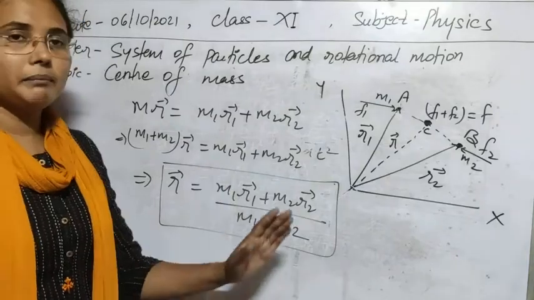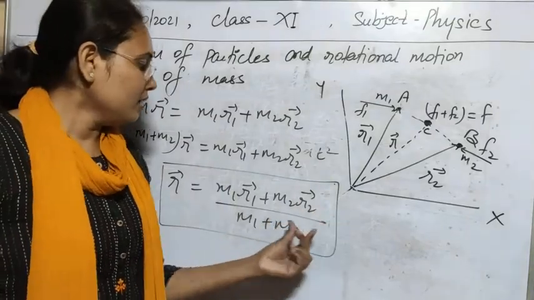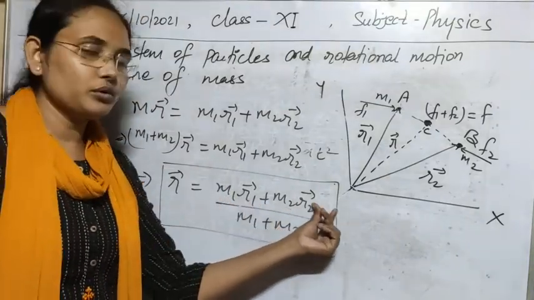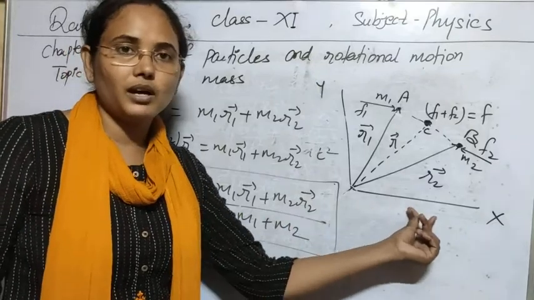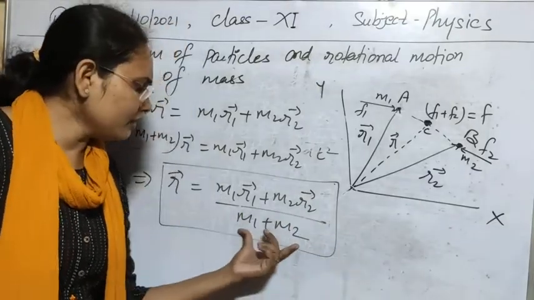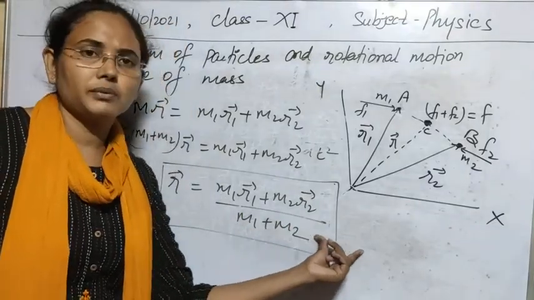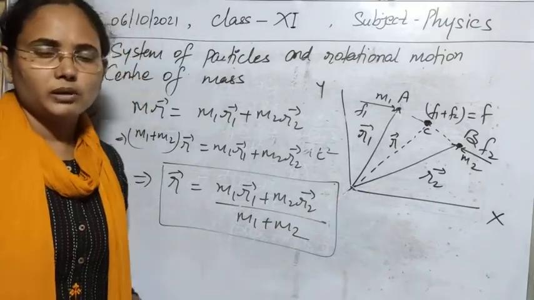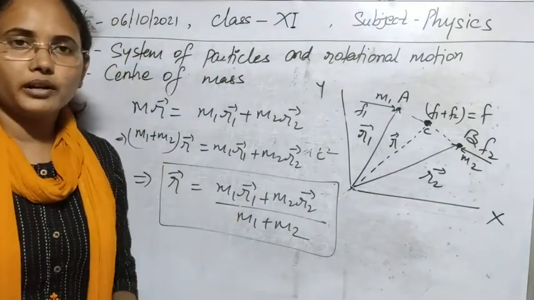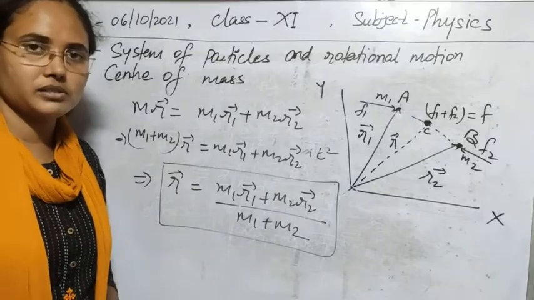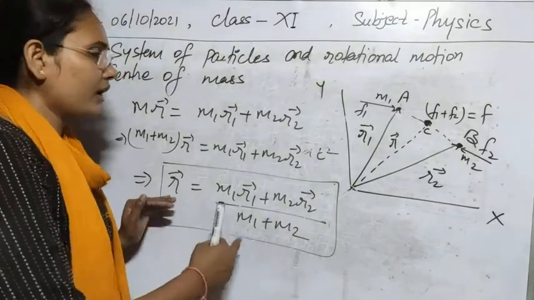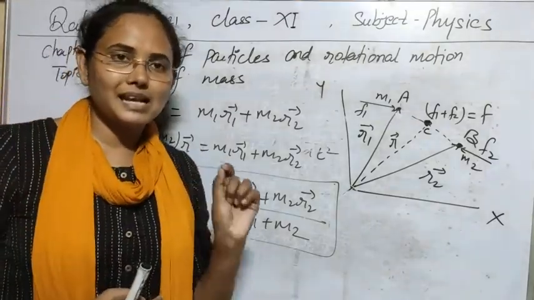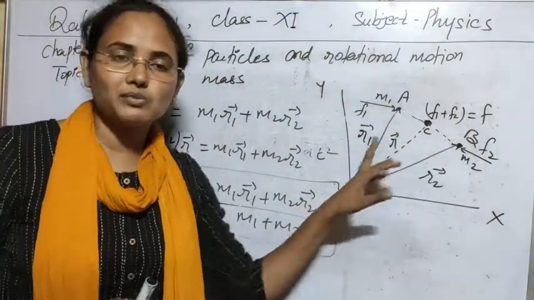Similarly, if you have a number of particles, then here it will add m1 r1 plus m2 r2 plus m3 r3 plus m4 r4 and so on, and in the denominator we will get m1 plus m2 plus m3 plus m4 and so on. So we can expand our formula according to the number of particles of which our system is composed, and we can find out the exact location of the center of mass by this formula.